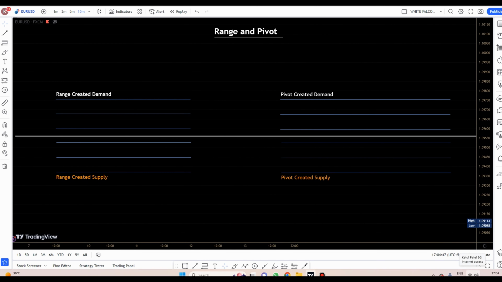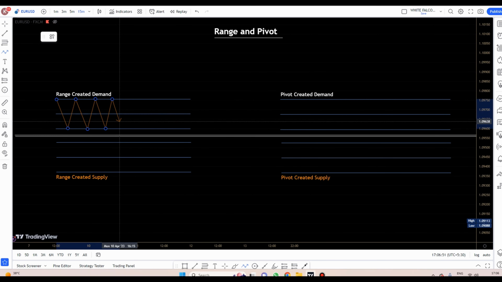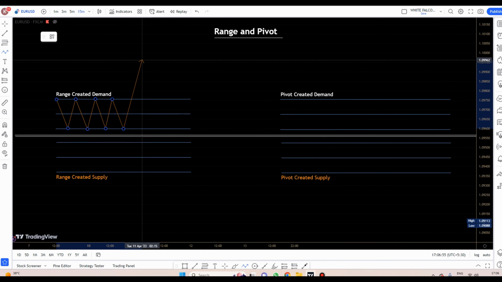Now what is the range created demand, what is the pivot created demand, what is the range created supply and what is the pivot created supply. Let's understand the range created demand. Generally the price creates this range, neither it's going in the upward direction nor in downward direction. It just creates this range and likely the banks or large institutional firms enter into the market either in the upward direction or in the downward direction.